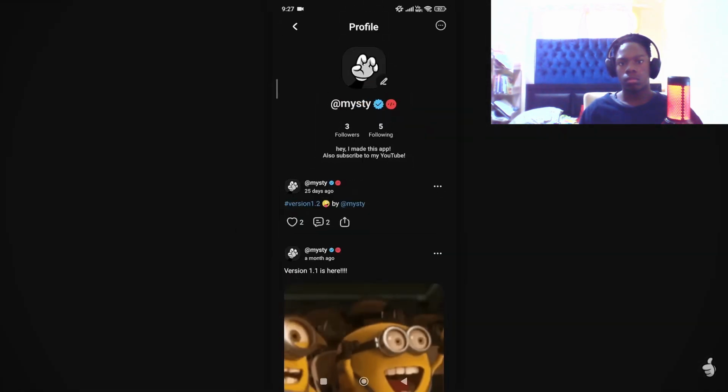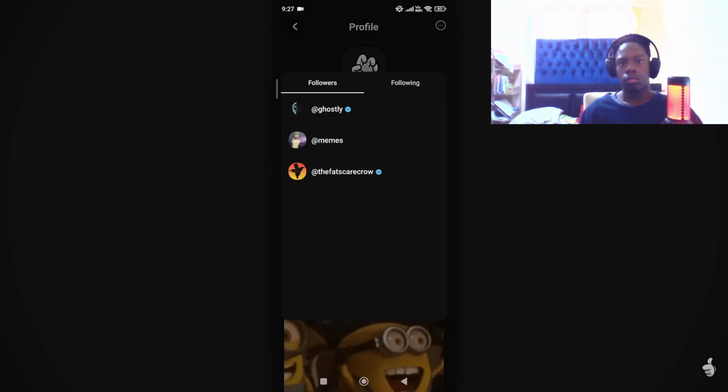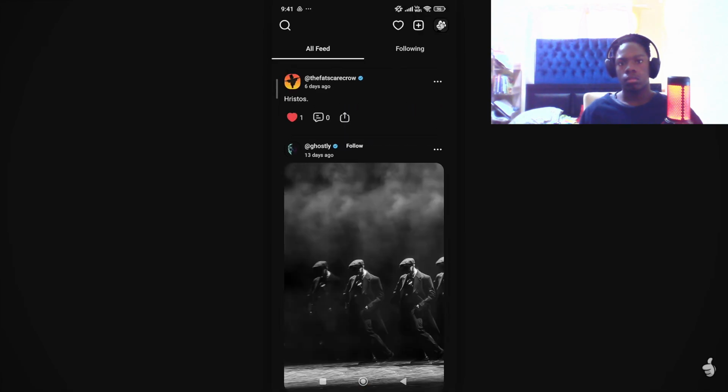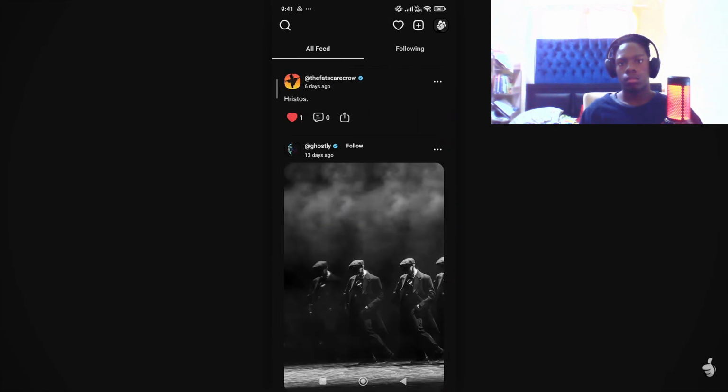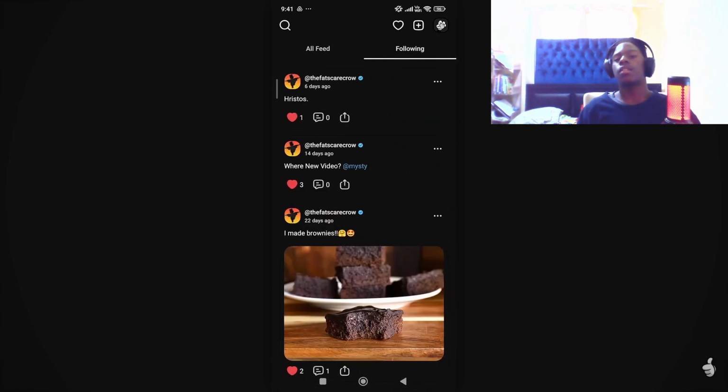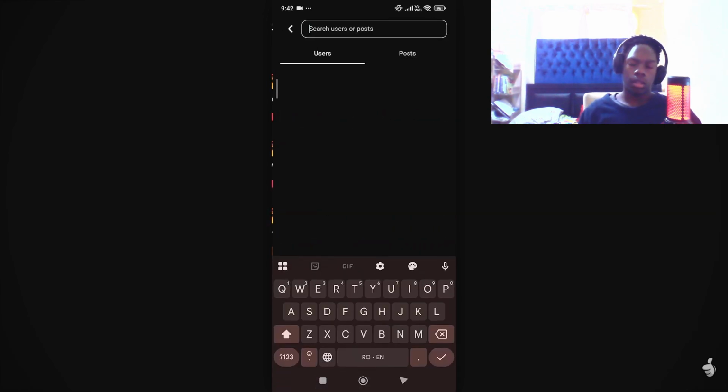And besides that, I also added a menu that pops up that shows who follows you or who you're following. Next, I created two tabs in the homepage that you can swipe between, that will either show you all of the posts or the posts of the people you follow. I also made it possible to refresh pages. And most importantly, I made it so you can search up posts and users.